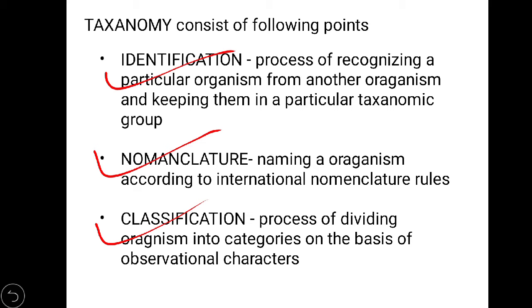So what is identification? Identification means identifying a given living organism on the basis of its morphological characters or its cellular organization, like whether they are prokaryotic or eukaryotic. Or we have to identify them on their internal characters, such as which kind of xylem and phloem they have, and which kind of root they have. These are external characters basically. So what is identification?